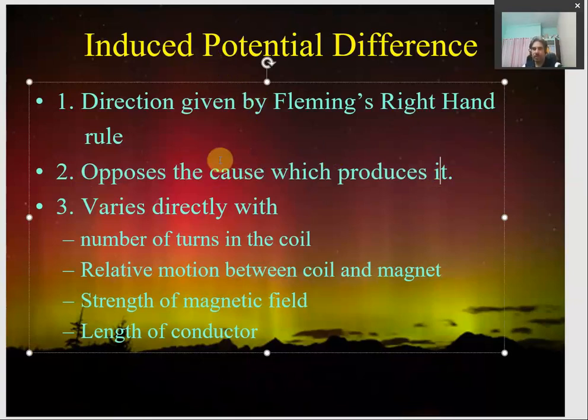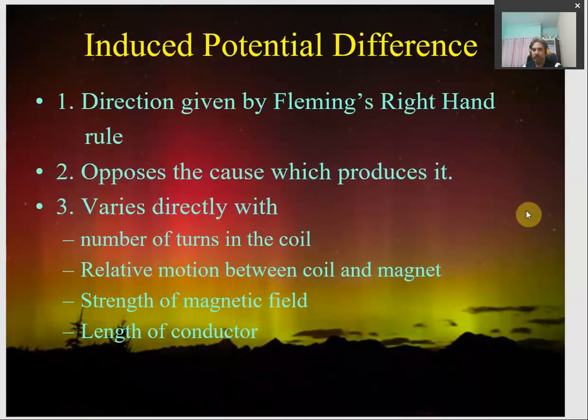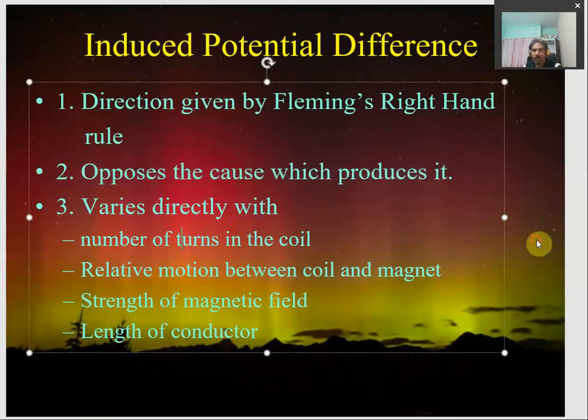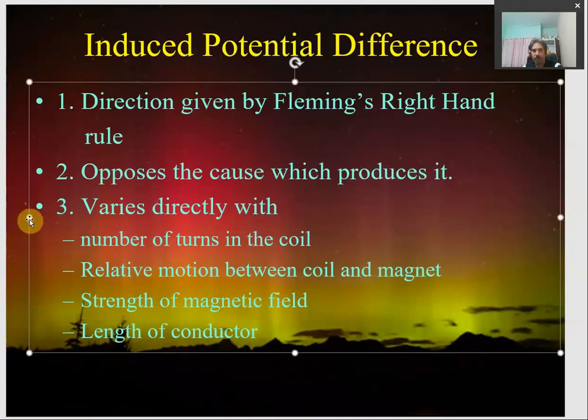This is the nature of this induced EMF, or we can say voltage, or we can say induced current. So this is very important to understand. Of course the direction will be according to Fleming's right hand rule, but its nature will be opposing, it will oppose its own cause.